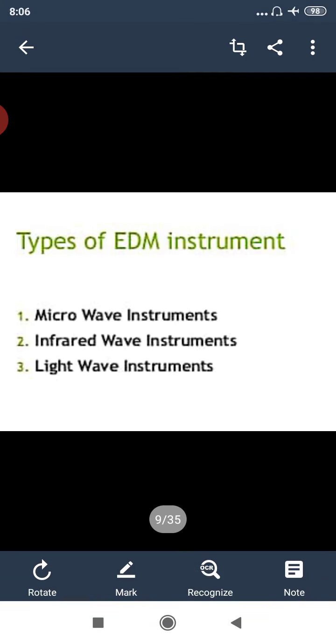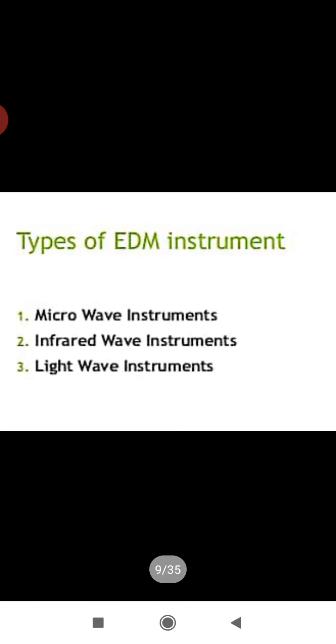You can use this instrument with the theodolite. Accuracy is up to 10 mm per kilometer, and the range is up to 3 kilometers. Max you can take it up to 5 kilometers. These instruments are available under trade names called distomat DI 1000, distomat DI 55. You will find them in the markets.